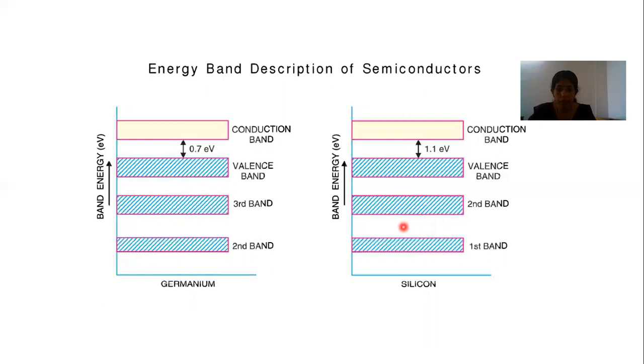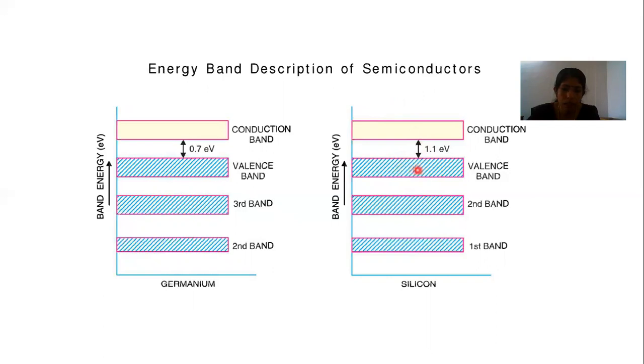So the conduction band represents the next larger group of permissible energy levels. There is an energy gap Eg. This energy gap is known as the forbidden energy gap, between the valence band and the conduction band. An electron can be lifted from the valence band to the conduction band by adding some energy to the solid. This energy must be more than the energy gap Eg, that is, this energy gap.